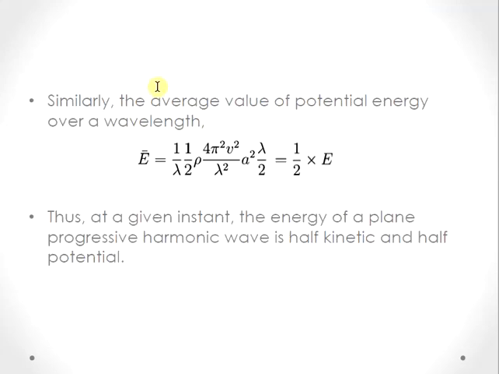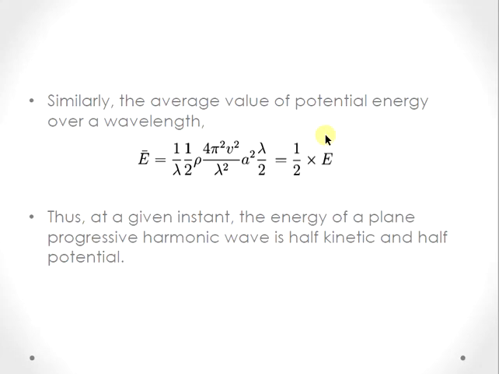In the same way, we can derive the expression for average potential energy. We can use the same calculations, that is 1 by lambda integral 0 to lambda potential energy terms, which will be 1 by lambda half rho 4 pi square v square by lambda square a square lambda by 2, which will be half of the energy, which is also the same as average kinetic energy.